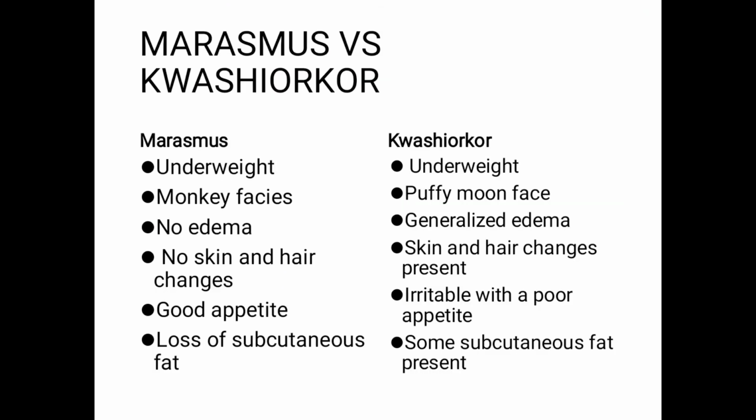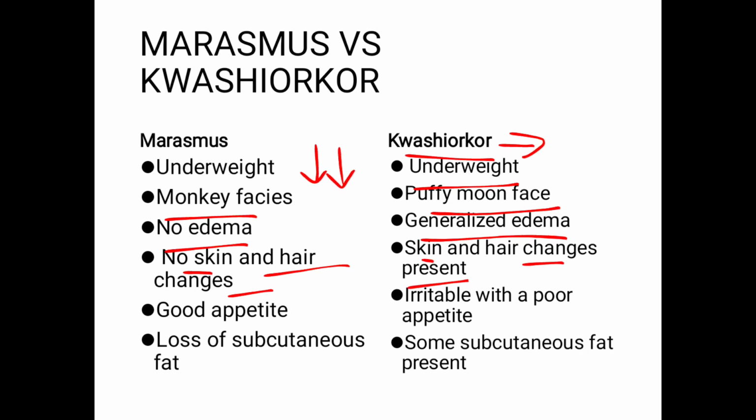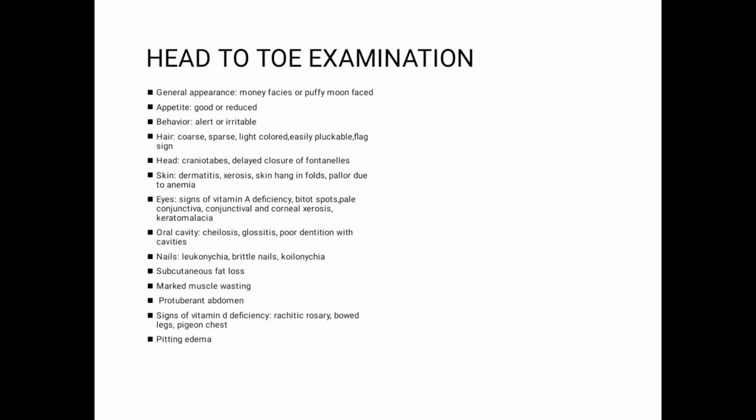Now we'll look at the difference between marasmus and Kwashiorkor. The child in marasmus is severely underweight. As for Kwashiorkor, the child is underweight but also has edema, and the child in Kwashiorkor is more severely ill. The marasmic child has a monkey face, while the Kwashiorkor child has a puffy moon face. In marasmus there is no edema, while in Kwashiorkor there is generalized pitting edema. In marasmus there are no skin and hair changes, while in Kwashiorkor skin and hair changes are present. The marasmic child has a good appetite, while the Kwashiorkor child is irritable with a poor appetite. In marasmus there is a loss of subcutaneous fat, while in Kwashiorkor some subcutaneous fat might be present.